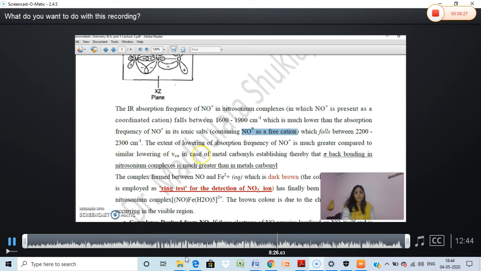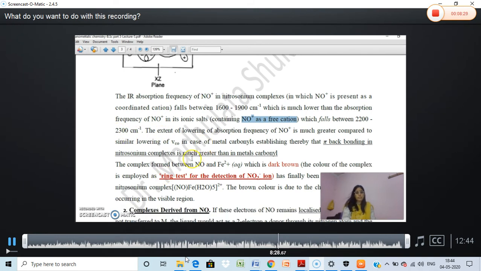So there is a similarity between CO and NO: a similar kind of pi back donation. In the beginning there is a charge transfer from ligand to metal, and then there is a back donation from the metal to the antibonding orbital of the ligand, both in CO and NO.